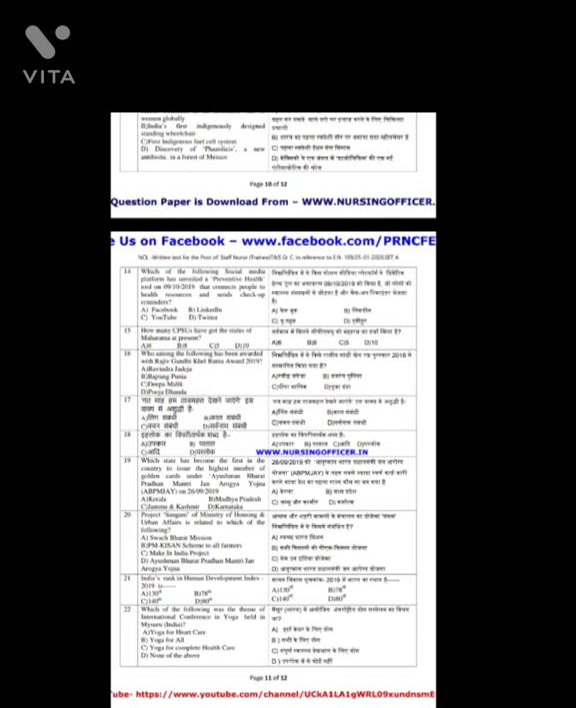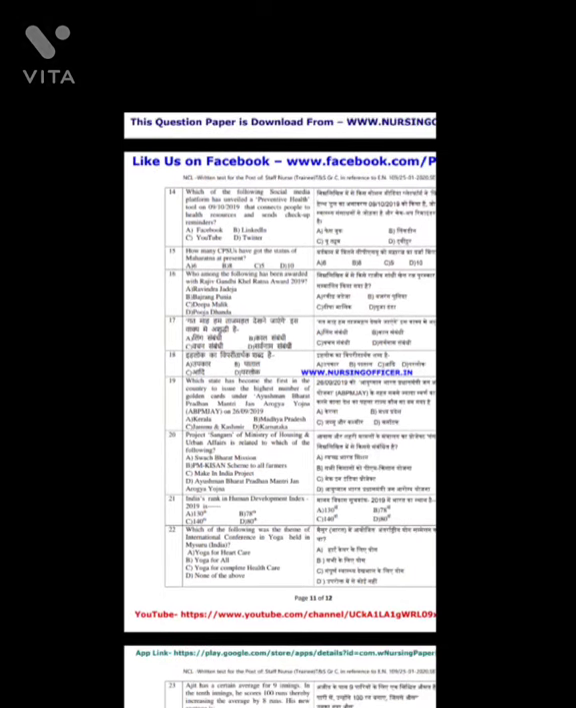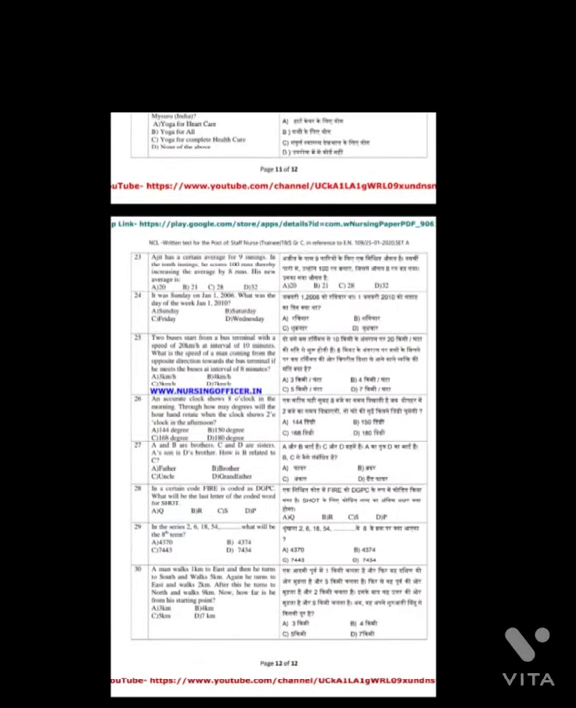Question number 21. India's rank in Human Development Index 2019 is. Question number 22. Which of the following was the theme of International Conference on Yoga held in Mysore, India? And the answer is option A, Yoga for Heart Care. Question number 23. Ajit has a certain average for 9 innings. In the 10th inning, he scored 100 runs, thereby increasing the average by 9 runs. His new average is, and the answer is option C, 28.